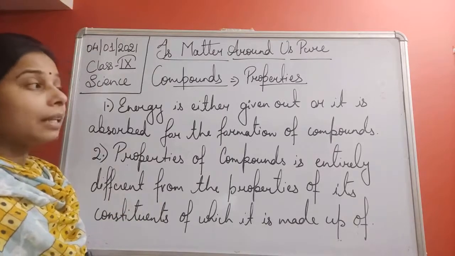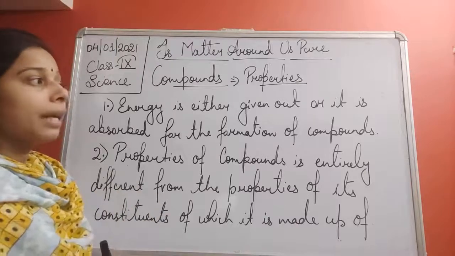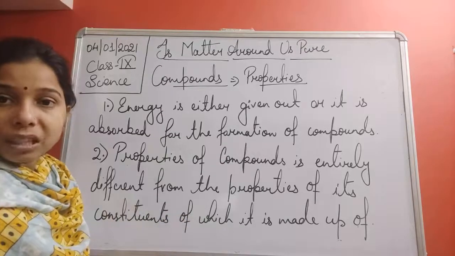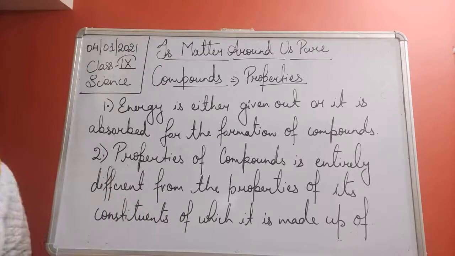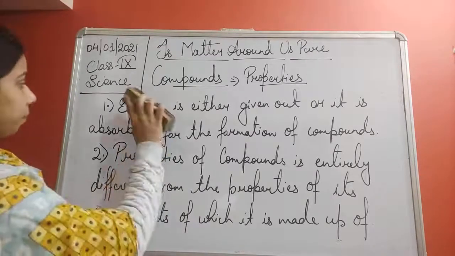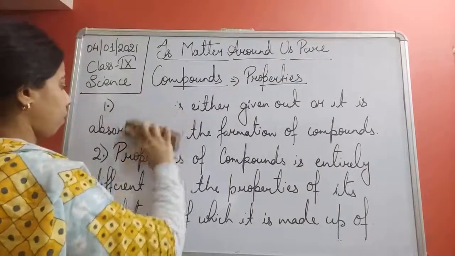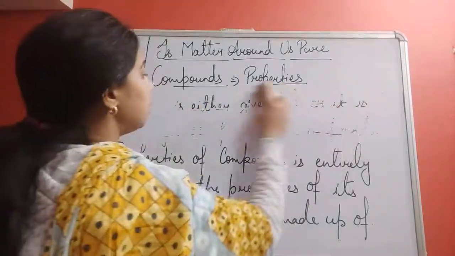Now we know that it is a homogeneous one. It means it is uniform throughout. It cannot be distinguished. It means it cannot be separated from each other by any of the physical means. So let us write this one also: cannot be separated by any of the physical means.